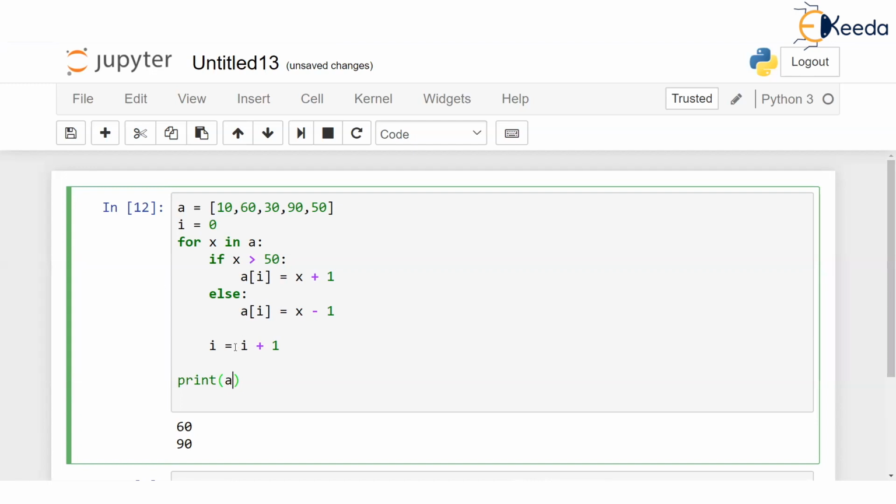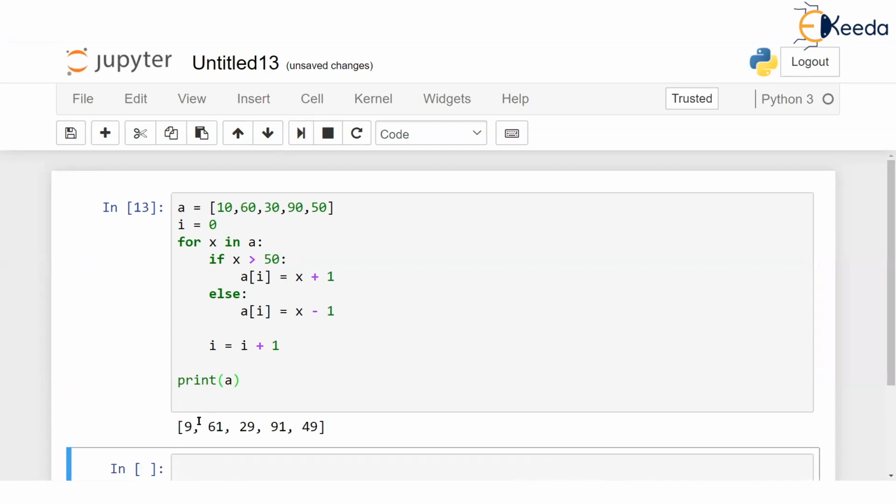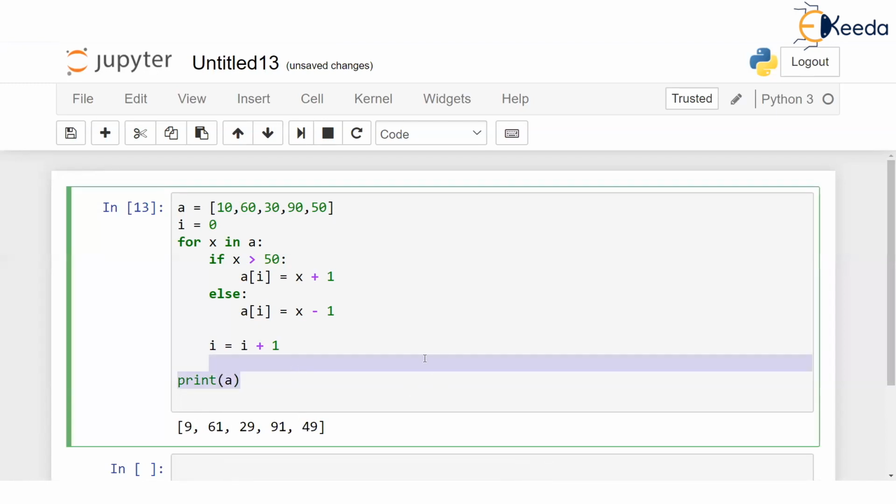Let us try to print the entire list. And now if I print this entire list, I will get 9, 61, 29, 91, and 49. That was my intention, isn't it? That's what I was explaining. Why do we take i? If we don't take i, how are you going to go to each element of the list? I want a0 to become equal to something. I want a1 to become equal to something. I want a2 to become equal to something. So i will take us to that value, isn't it?